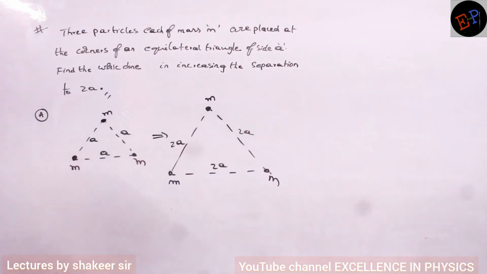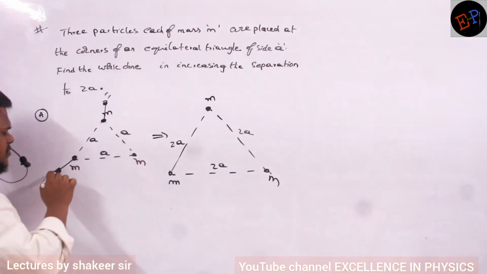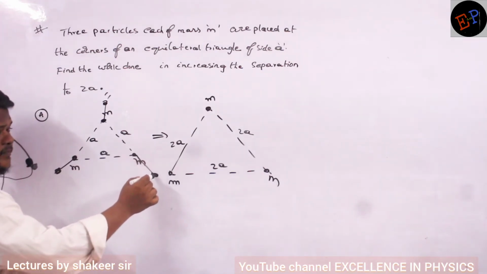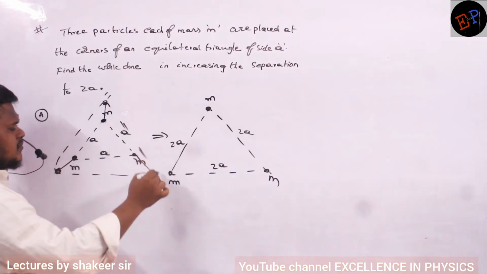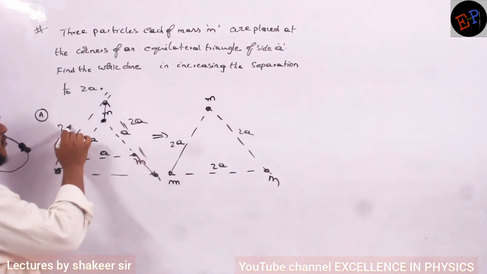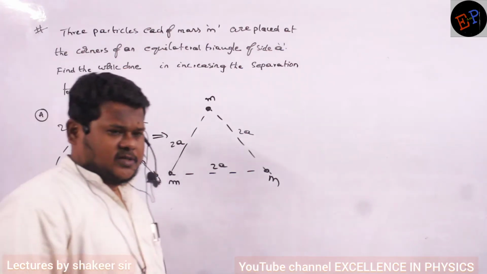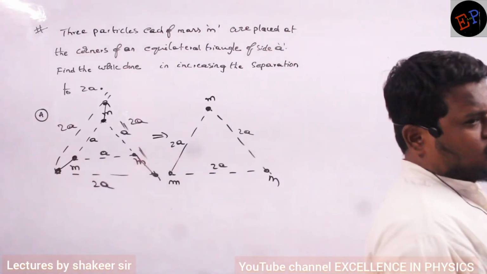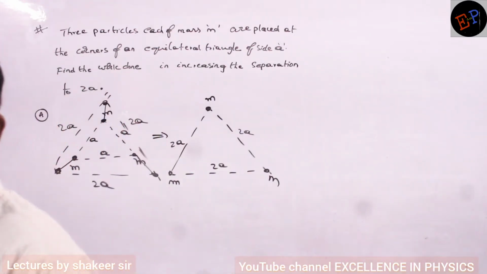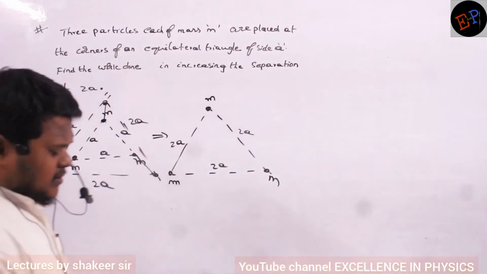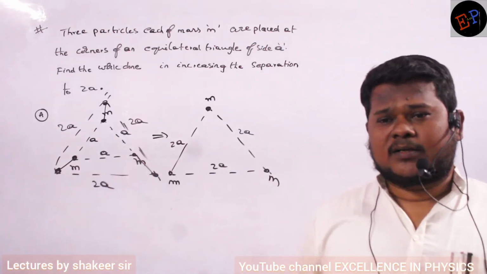It means this mass I have to take up to here, this mass up to here, and this mass up to here, so that the new triangle formed has sides of 2a, 2a, 2a. Understood what is happening here? So in this condition, how much work do I have to do? Anybody, can you say? How can I do this calculation? What is the method of solving this problem?